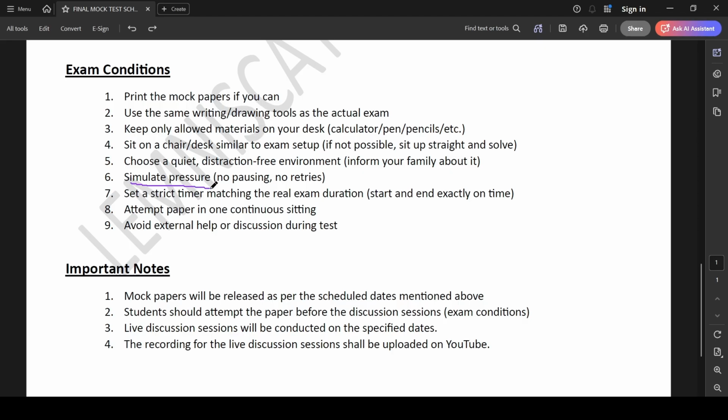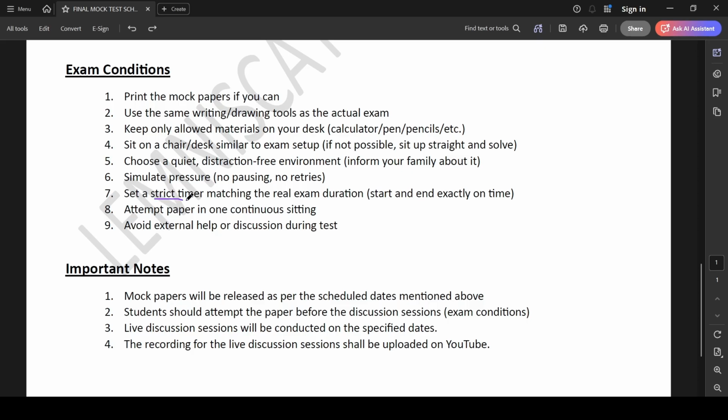Then you're going to simulate the pressure. That is, no pausing, no breaks at all. Starting the paper on time, ending the paper on time. If at all there is an emergency, you go, or else you don't go.